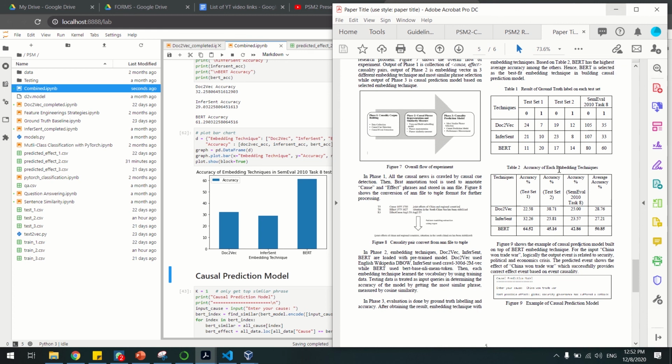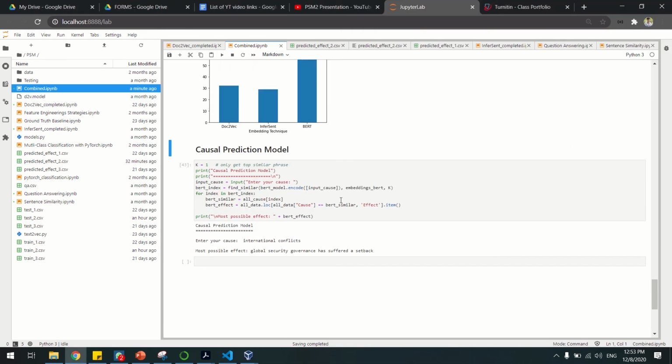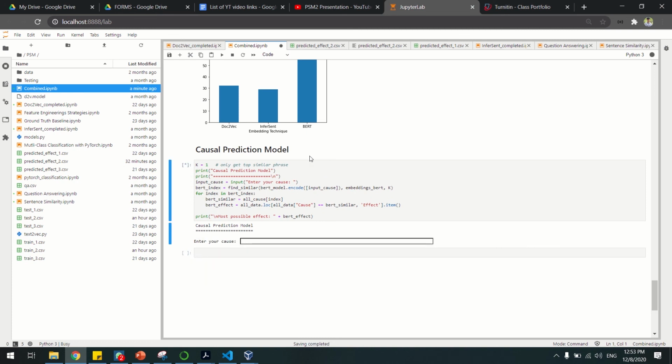After I determine that BERT is the most suitable embedding technique to get the most similar phrase, I use BERT to build my causal model. So here is my causal model. For example, I key in the cause: China won trade war.